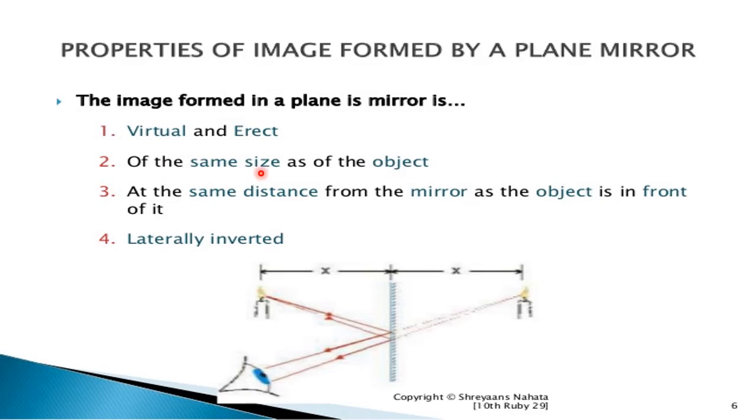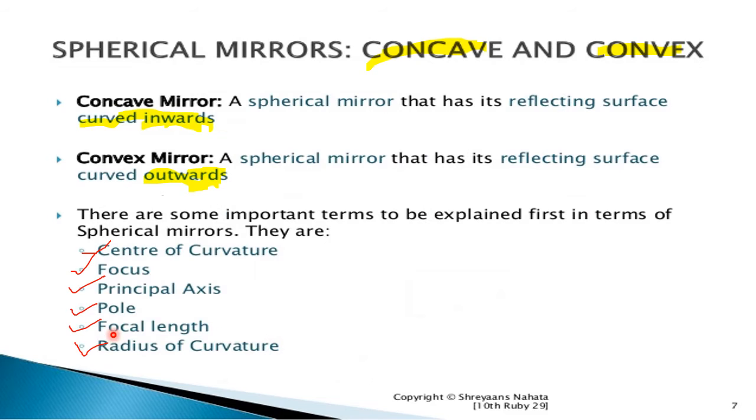Second, the image is of the same size as the object, at the same distance from the mirror as the object is in front of it. And last, it is laterally inverted. One by one we study this type of images. As shown in the figure, this is the eye. When we see the object from a certain distance at a distance of x, the image forms in a straight line. Why it happens, we study in the next slide.